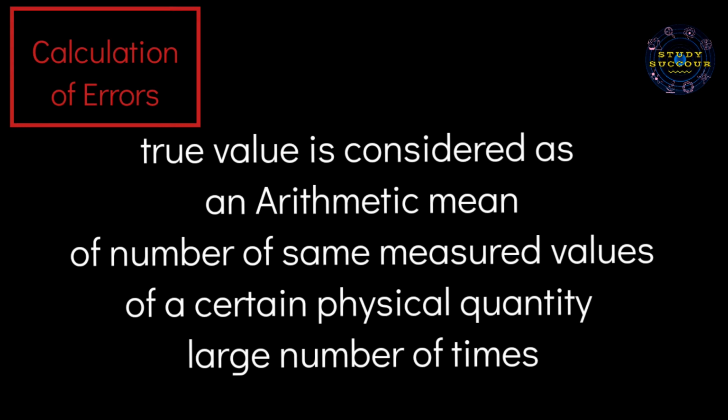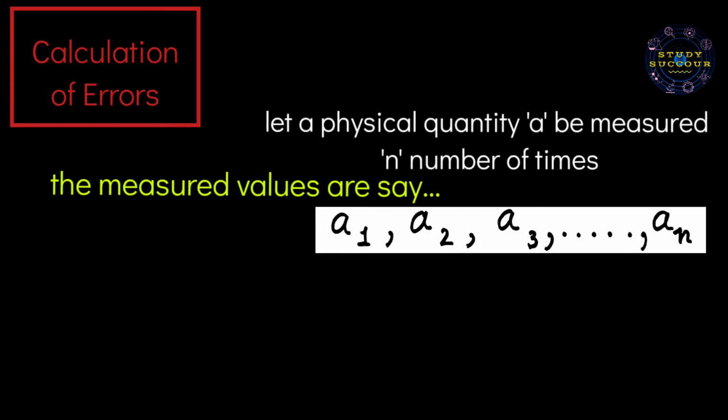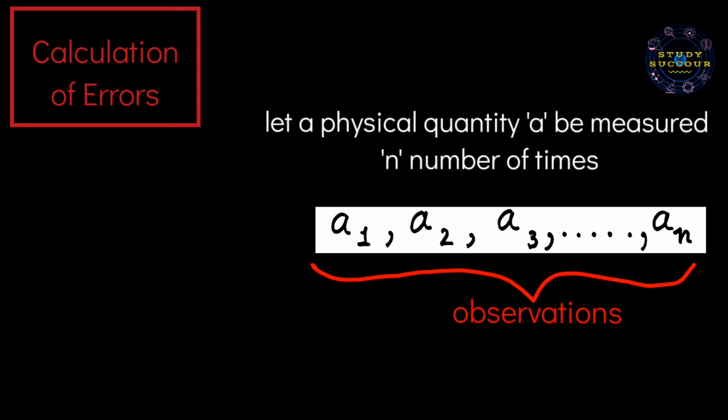The first one, calculation of errors. Here, the true value is considered as an arithmetic mean of the number of same measured values of a certain physical quantity a large number of times. Let a physical quantity, say A, be measured n number of times. So, the measured values are, say, A1, A2, A3, A4 till An. Each of these measured values are the observations.